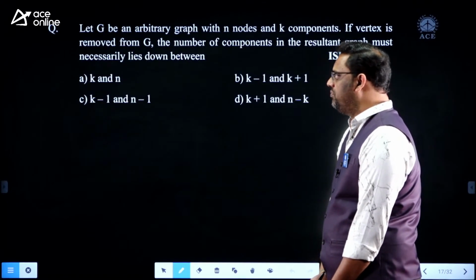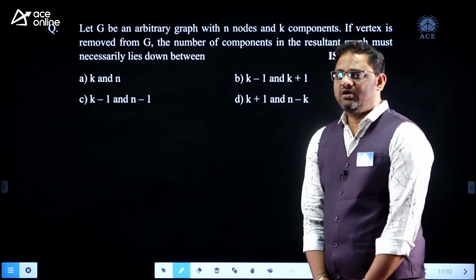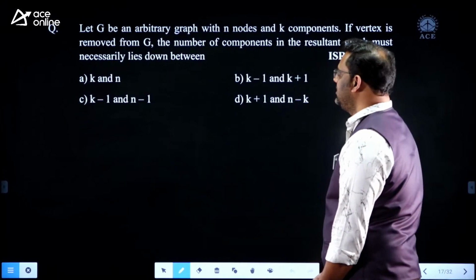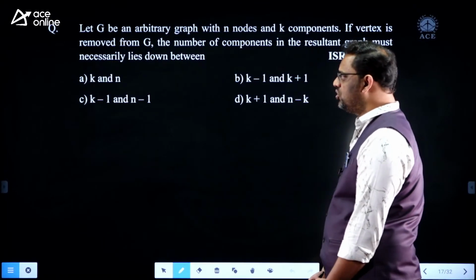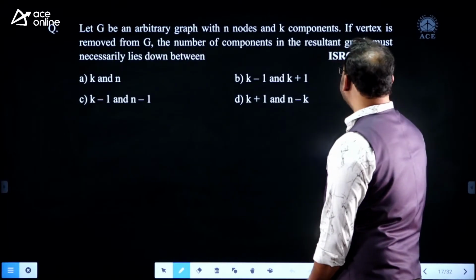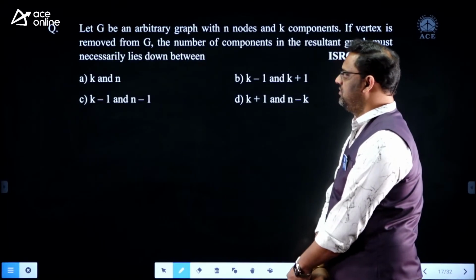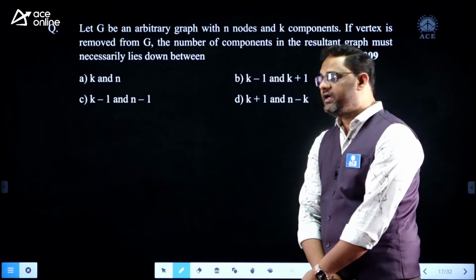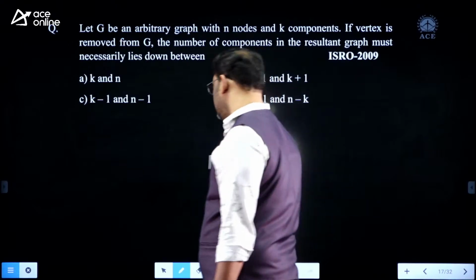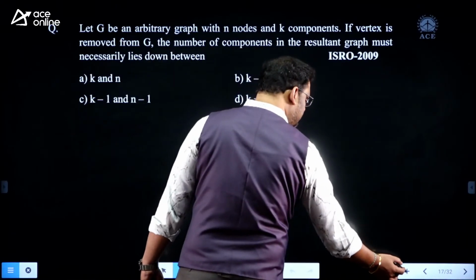My dear, G is an arbitrary graph. It may be a null graph or a connected graph or any graph, something like this, right? So n nodes are there and k components are there. So I am removing randomly one vertex from the graph. If I remove one vertex from the graph, how is it going to be affected? That's the question, right?